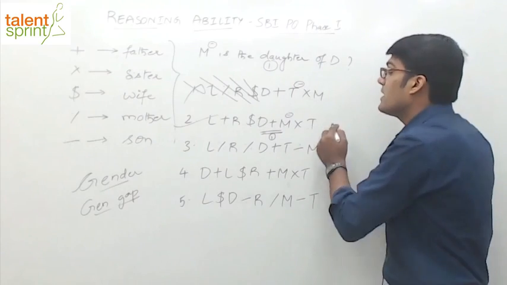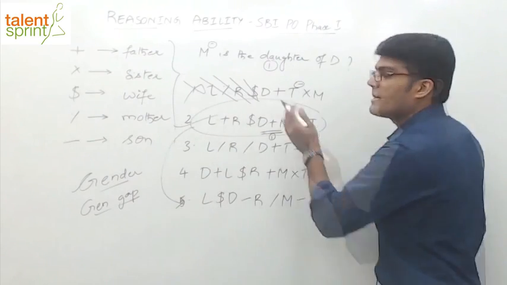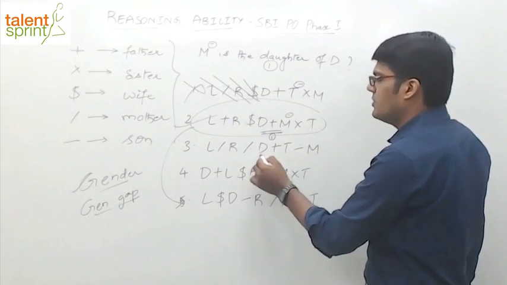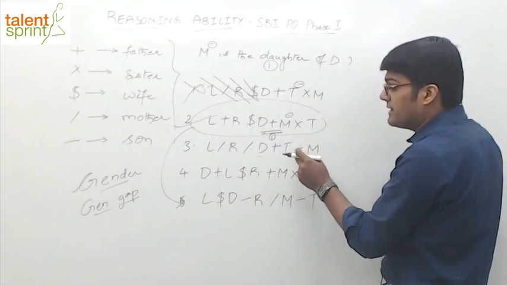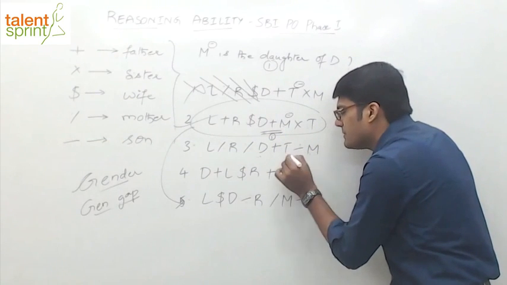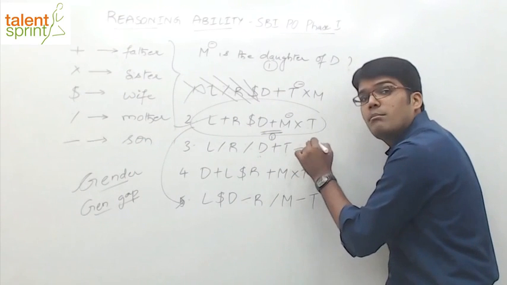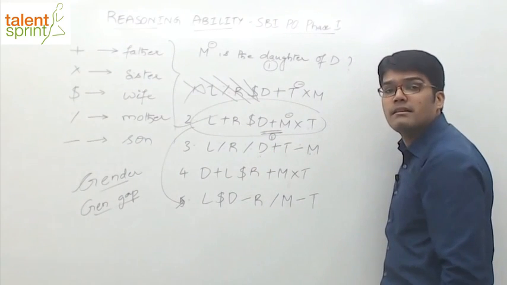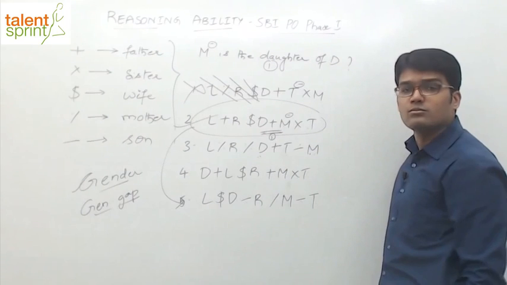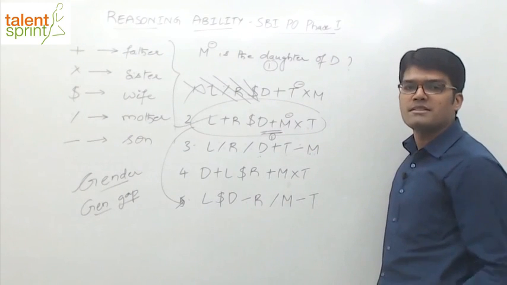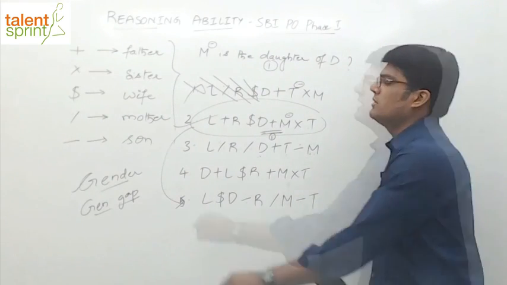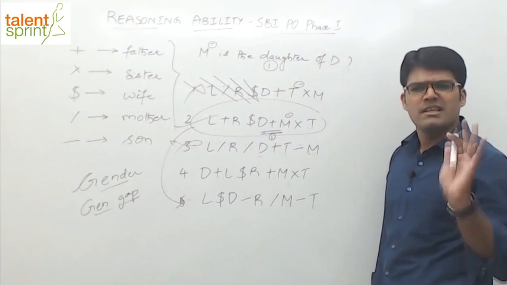Now let's assume second option is given in 5th place, and we have all these options upwards. In that case, how do we eliminate? Let's check the conditions. M is the daughter of D. Connect M to D here. Plus, sorry. Again, the point is T division M. Division means what? Son. T is the son of M. T is the son of M means what? M is parent of T. Which parent? Male parent or female parent? Both are possible. T is the son of M does not imply M is the father of T or M is the mother of T. Both are possible, but which is definite can't be said. So the gender of M again cannot be decided. And the moment you know that gender of M cannot be decided, you can eliminate this. So this gets eliminated. In single point, gender.